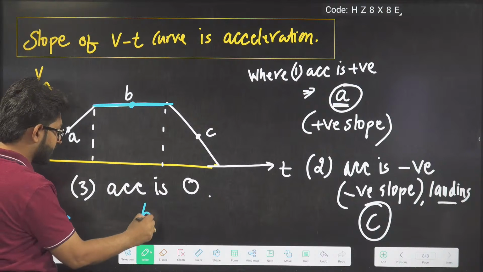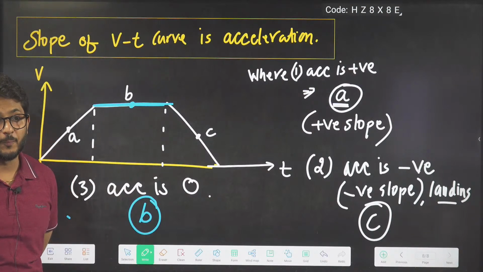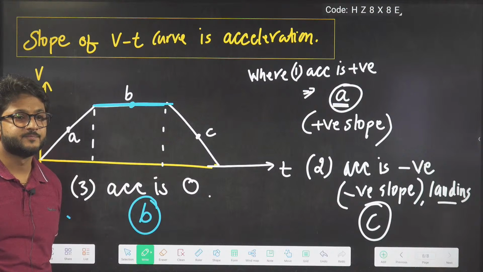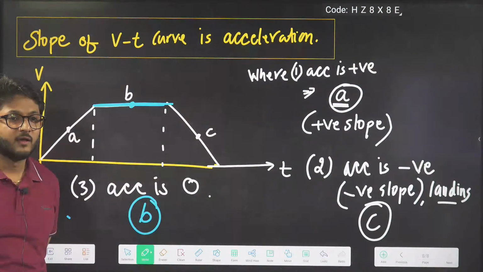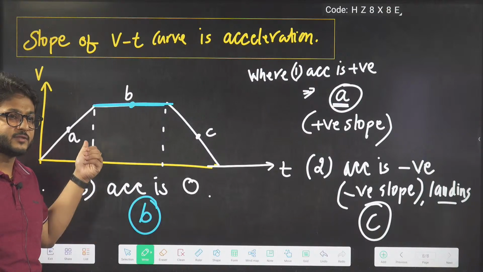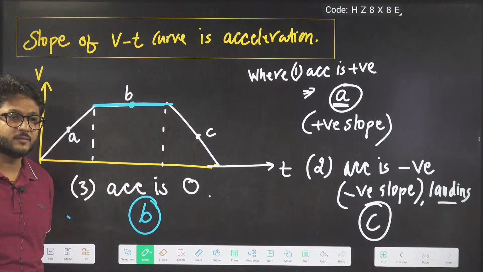So what is the answer? Option B. So like this, you can compare where the slope is positive, negative or any other value. I hope you understand this, when we have positive slope, zero slope and negative slope. Is this clear?